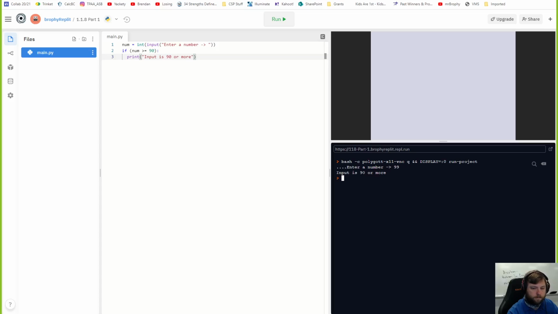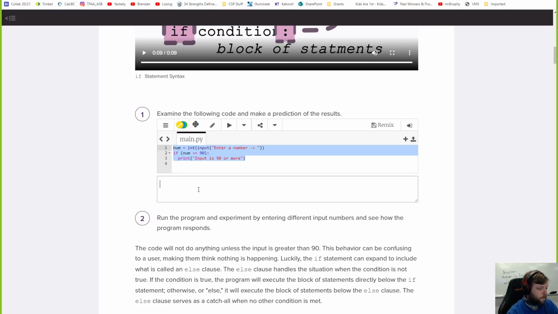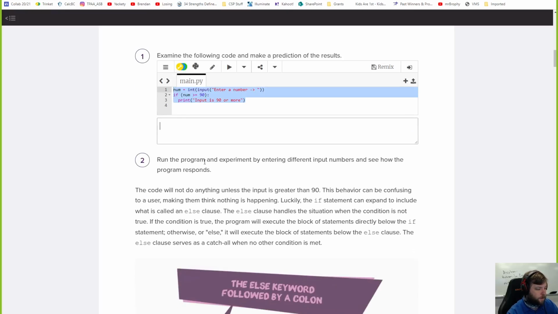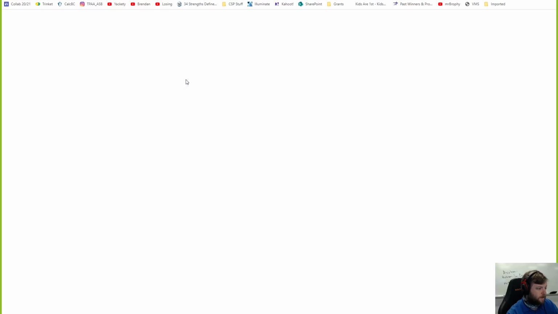Cool. What if I enter 90 exactly? Input is 90 or more. Okay, awesome. Try entering different inputs. If you're curious, maybe it's easier to view this in Trinket.